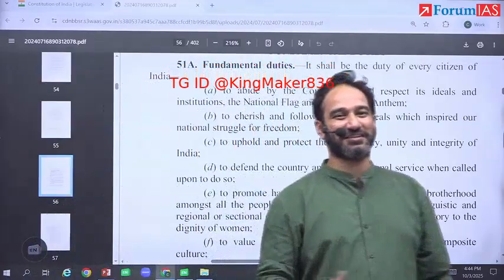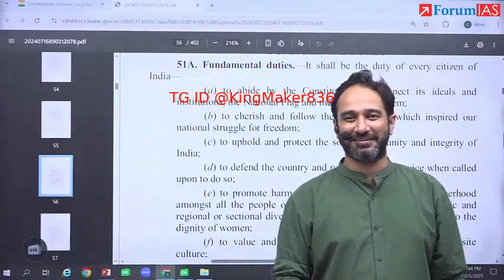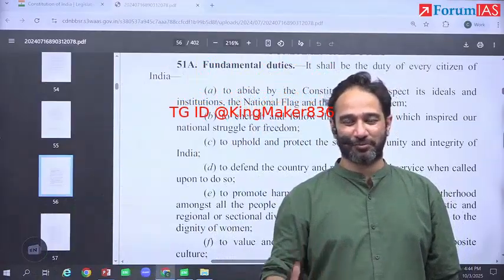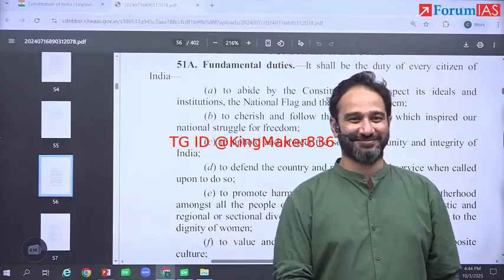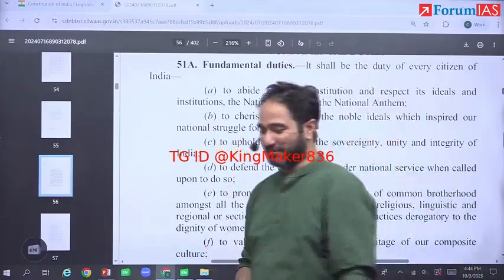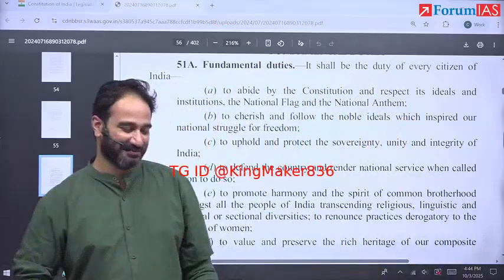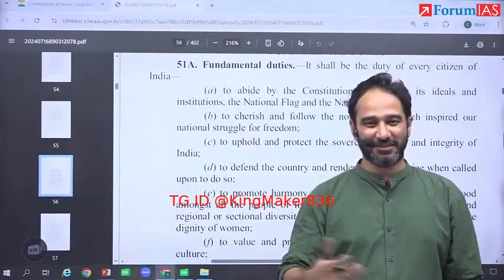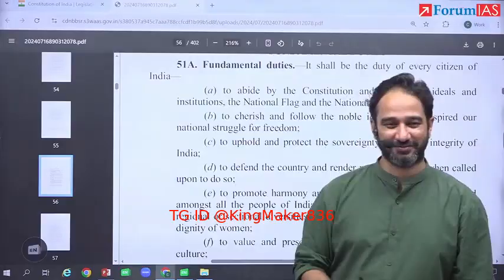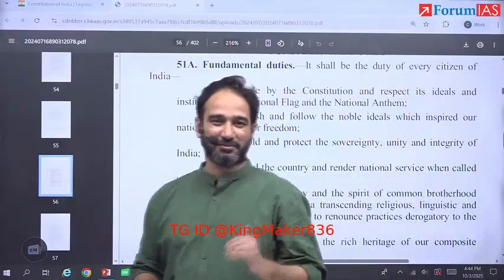Somebody filed a petition that you should do this in the courts also, that before the High Court and Supreme Court, whenever it convenes, you should play the national anthem there also. They said no. They said before playing films it has to be done, but before themselves, it doesn't require it to be.